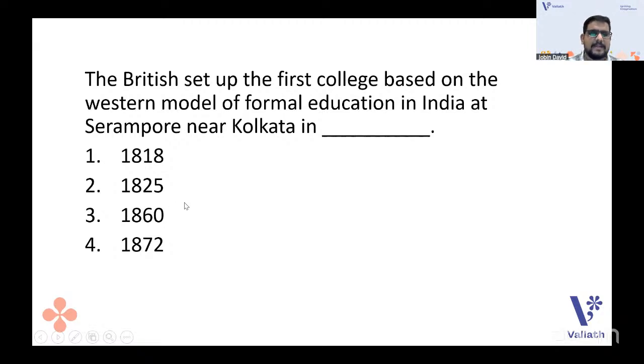1818, 1825, 1860, 1870, 1872. So all the years are in the 19th century. Which one will you go with? Is it 1818? Is it 1825? Is it 1860 or 1872? The answer is 1818.